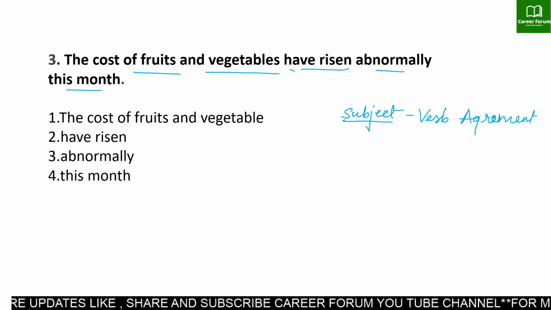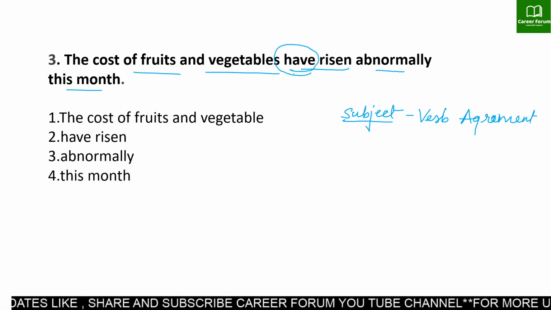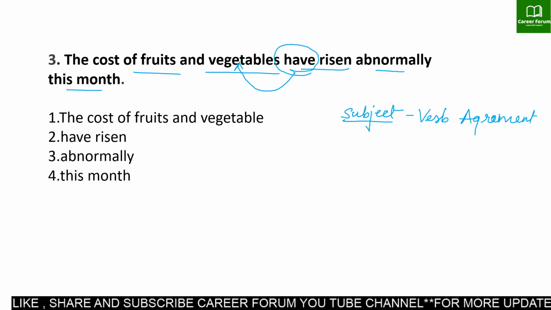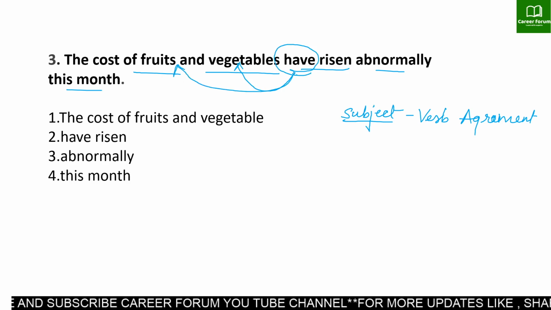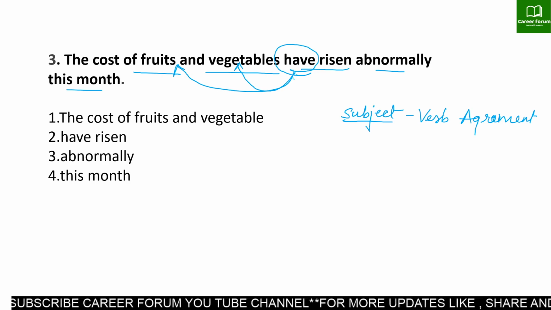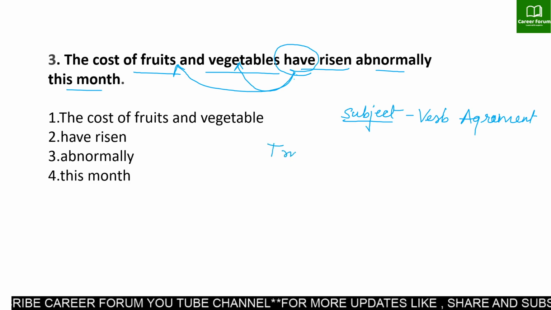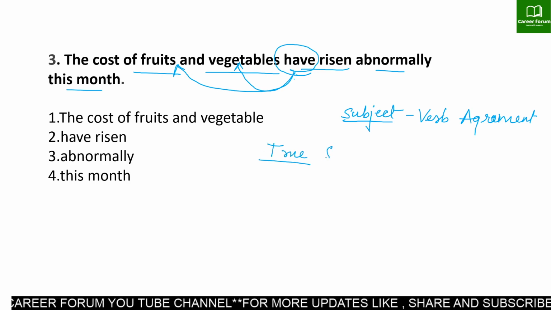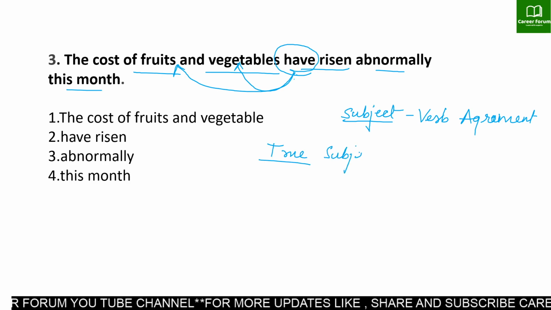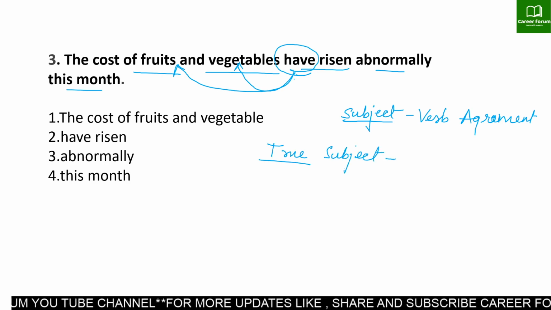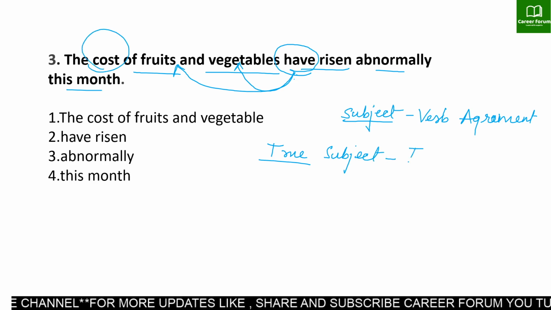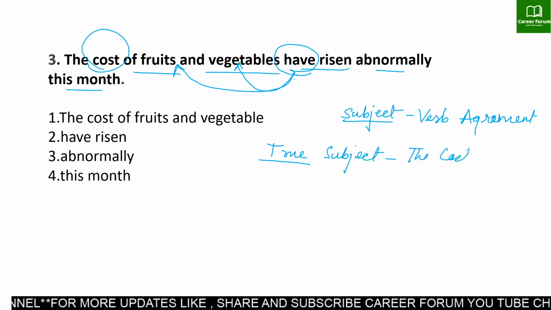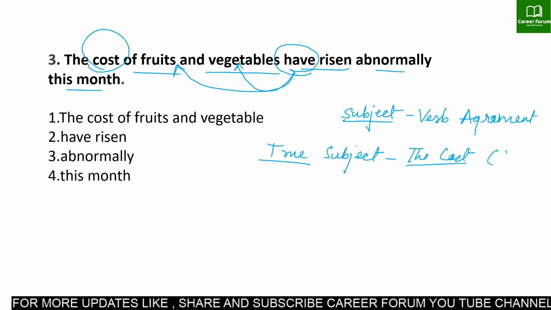This have is here, which is respective to vegetables and fruits. This seems to be right, but important is to look for the true subject in the given sentence. Here the true subject is cost, which is singular.